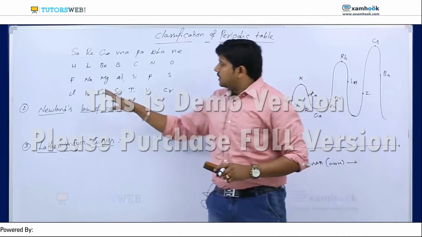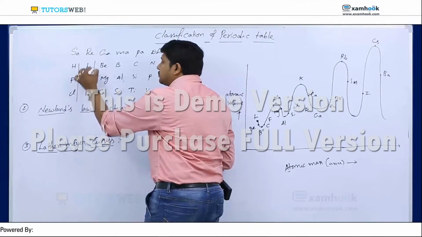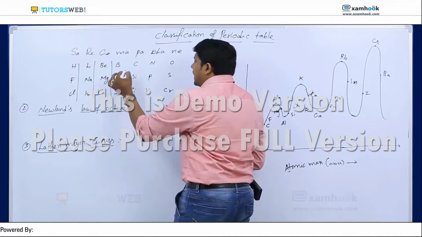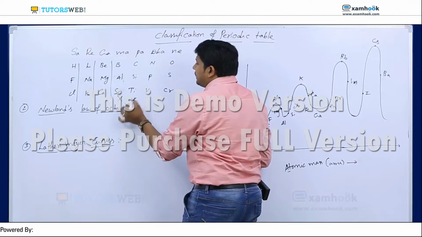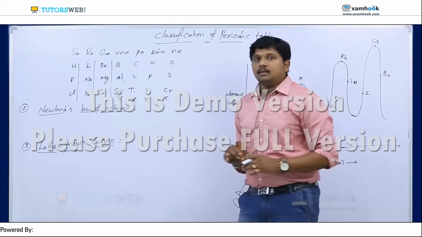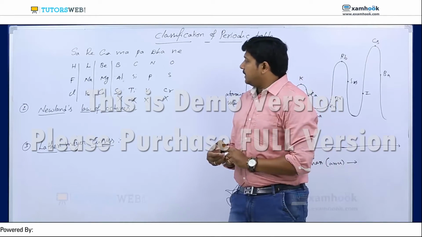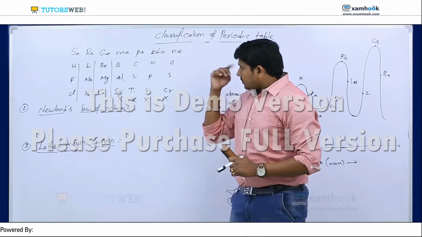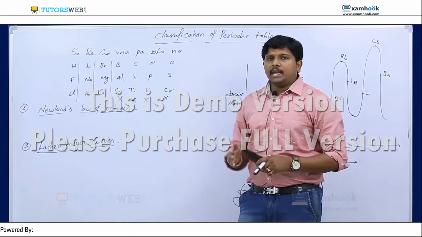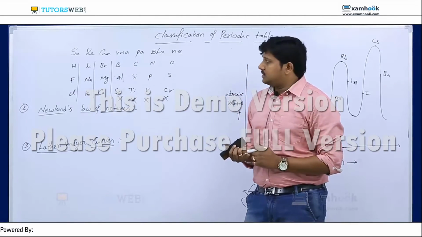So now in this case, if you observe clearly, hydrogen and fluorine belong to one group, right? Lithium, sodium, potassium one group; beryllium, magnesium, calcium one group; boron, aluminium, scandium is failed; carbon, silicon, titanium is failed; nitrogen, phosphorus, vanadium failed; oxygen, sulfur, chromium is failed. Reason: these all belong to D block. We know scandium, titanium, vanadium, chromium are metals, and here oxygen, sulfur are non-metals. That means the physical and chemical properties are not equal to the fourth group. That's why this theory is failed.